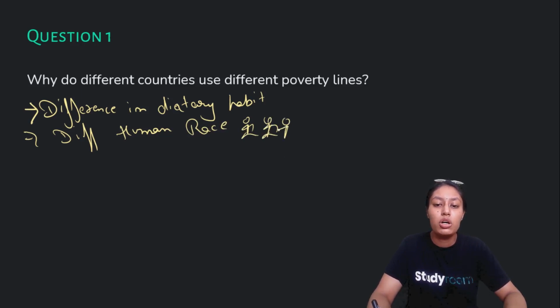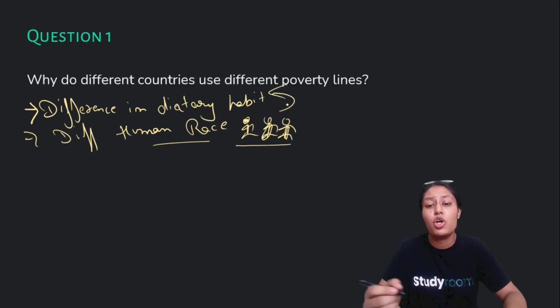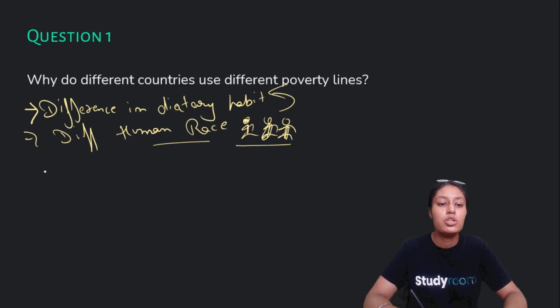Okay, so I'm sorry, I thought I'd drawn some identical people, but let's find them different from each other. They are like different people. So people are coming from different races, from different countries, right? So their dietary habits will be different. That's why we cannot measure all the people coming from different backgrounds and different eating habits on the same scale. Maybe people living in Asia eat high calories, but people in America or continental areas eat fewer calories.